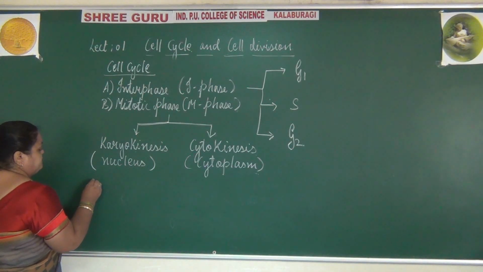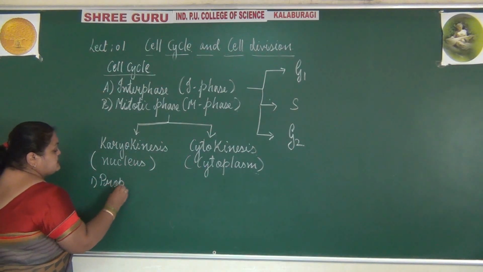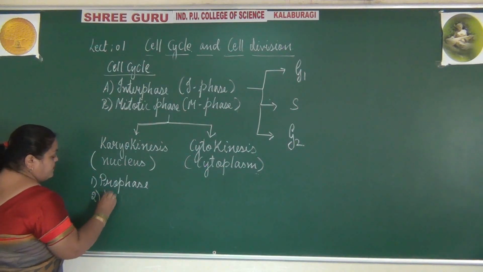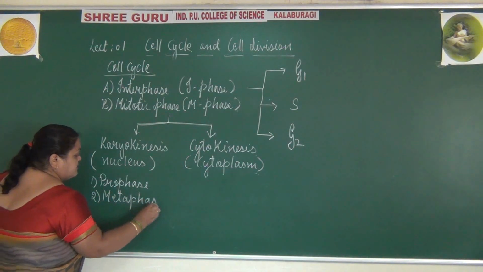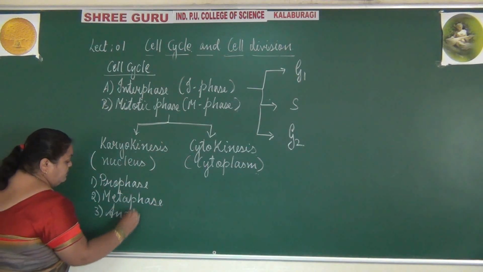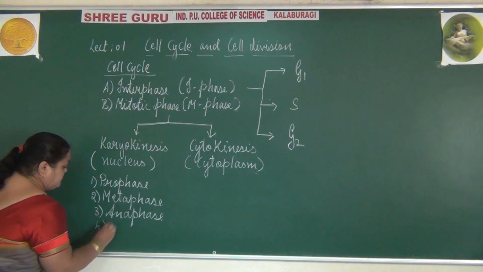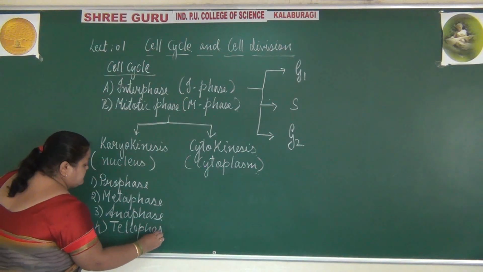Those are prophase, metaphase, anaphase, and telophase.